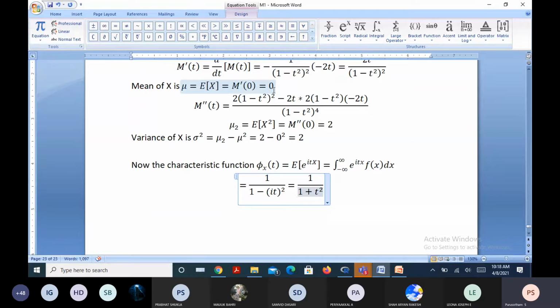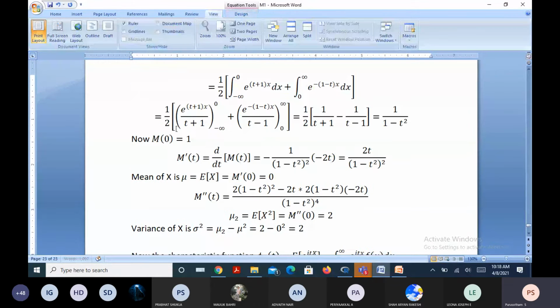So even if you go for phi x double dash at t, and from that if you substitute t as 0, got it? Correct, sir. And taking the real parts, if necessary, you will come to know that mu2 value.